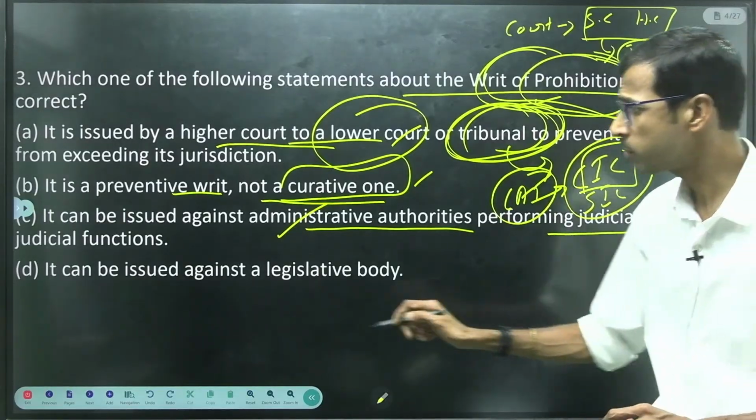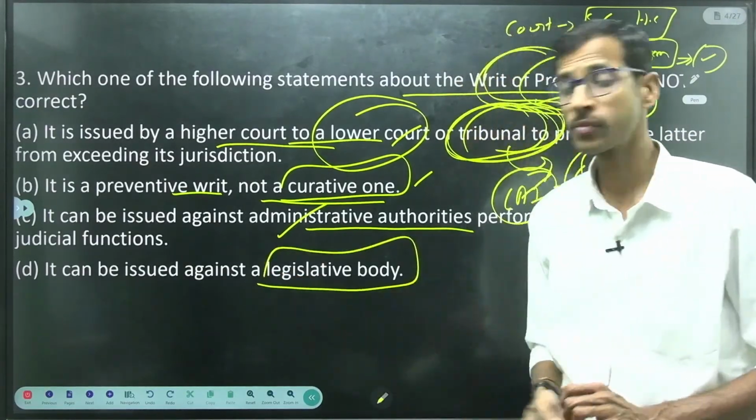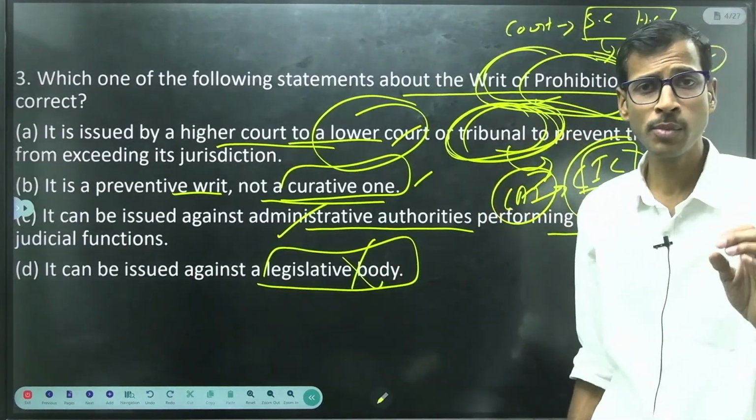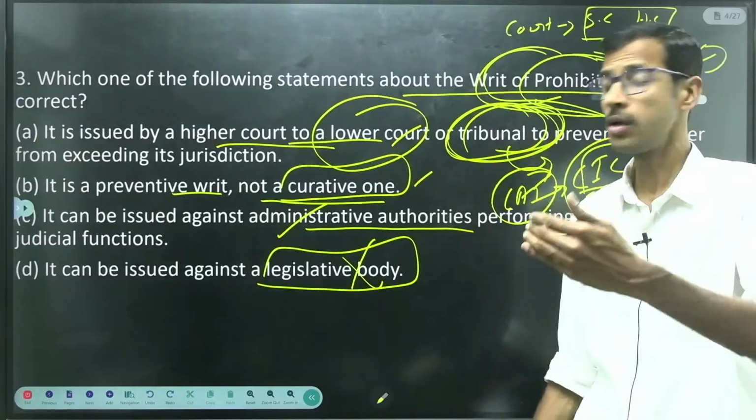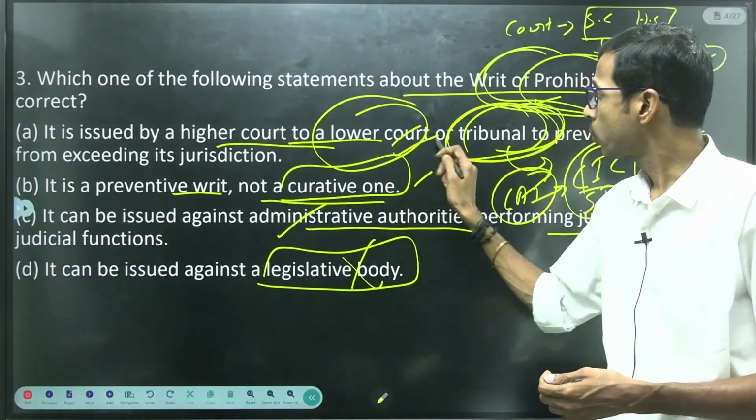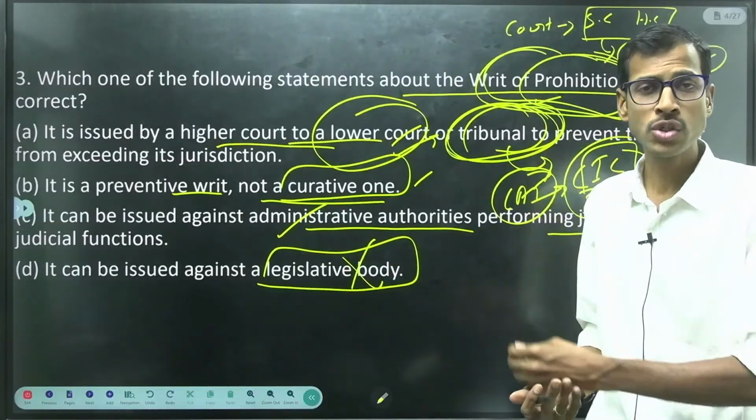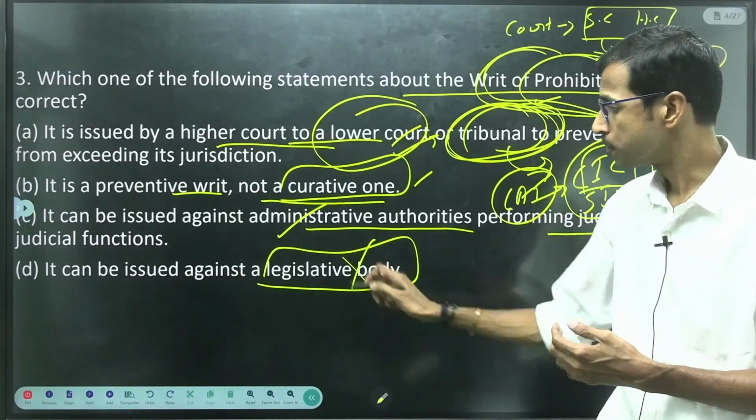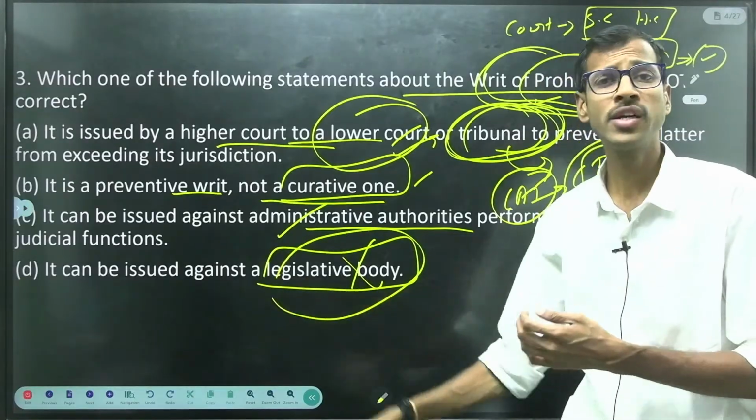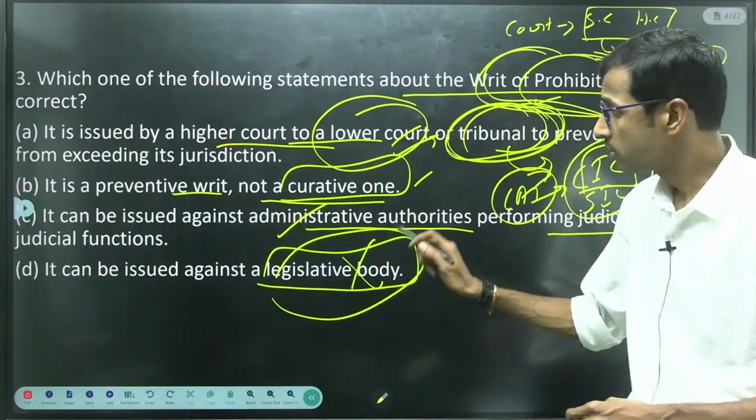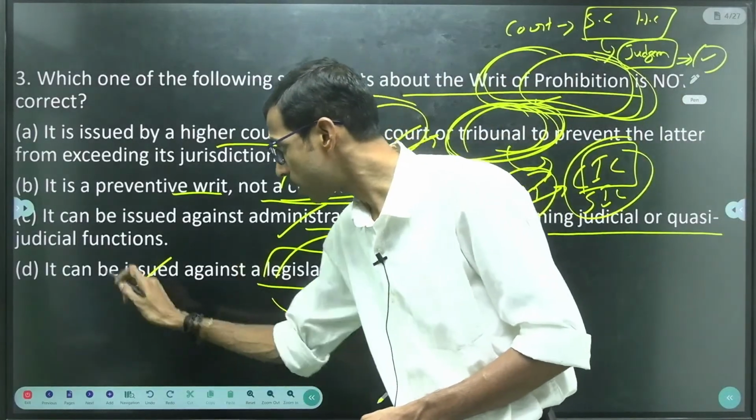That is correct. It can be issued against a legislative body: not correct, right? This writ of prohibition is issued against lower courts, tribunals, or administrative authorities performing quasi-judicial functions, but not against a legislative body or a private individual or private body, right? So D is the correct option, not correct, right?